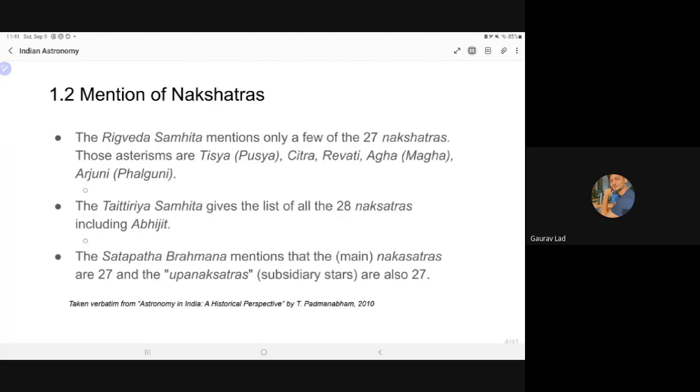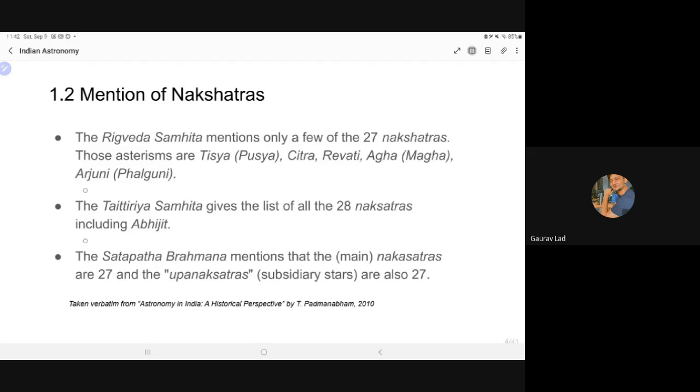So where are the nakshatras mentioned in Vedanga Jyotisha? These are some of the references which we find in the Rigvediya Samhita. There are very few nakshatras that are mentioned, but some of them are Pushya, Chitra, Revati, Magha, and Falguni, which we saw yesterday in the lecture.